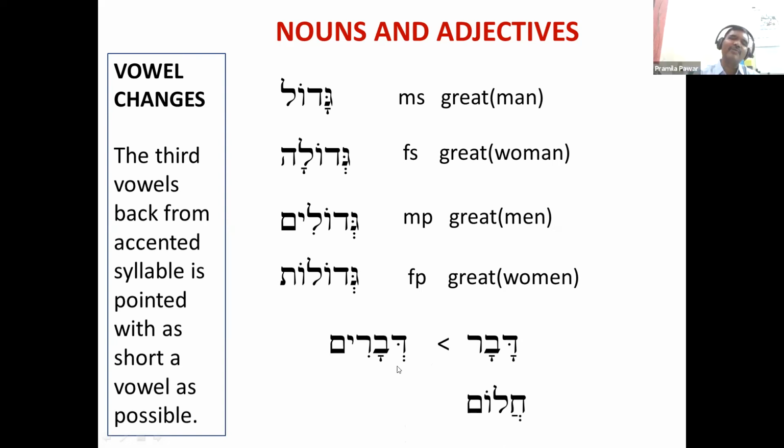Then, can anyone tell me about Khalom? What is the meaning of Khalom? Now, what is the plural form of Khalom?